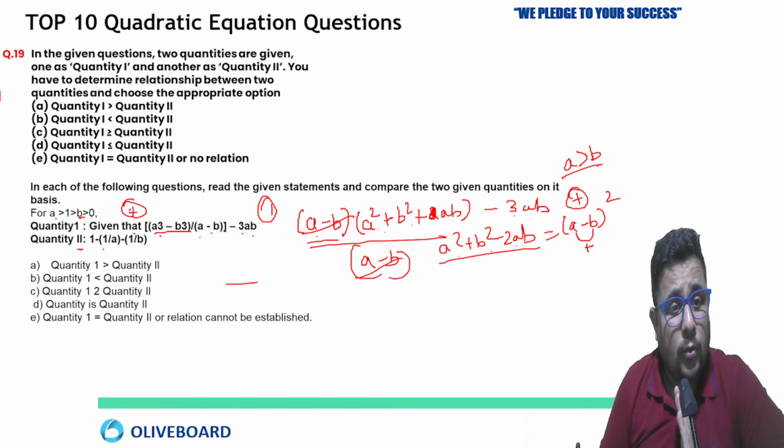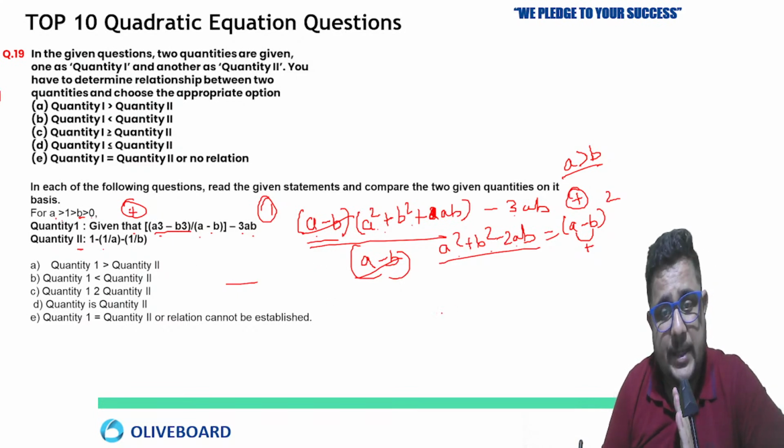Now quantity second: 1 minus 1 by a minus 1 by b.